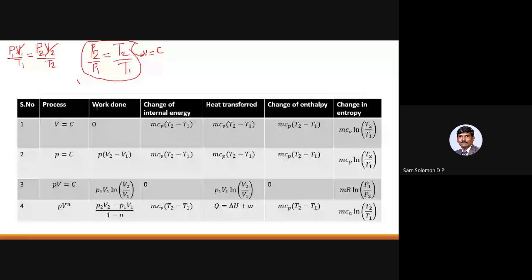The second one is work done. Work done we have already seen, so I'm not going to talk about it again. We have very specifically done W equal to integral PdV for all the four processes. We have already done that, so I'm not going into it.